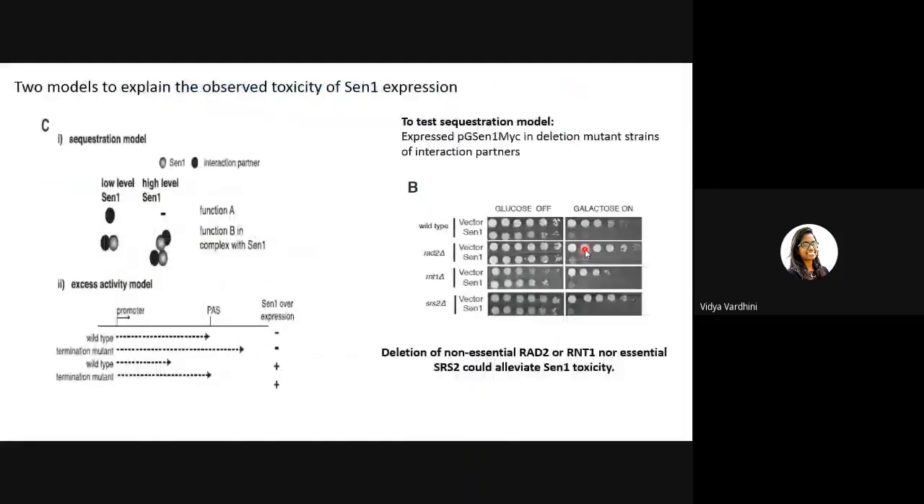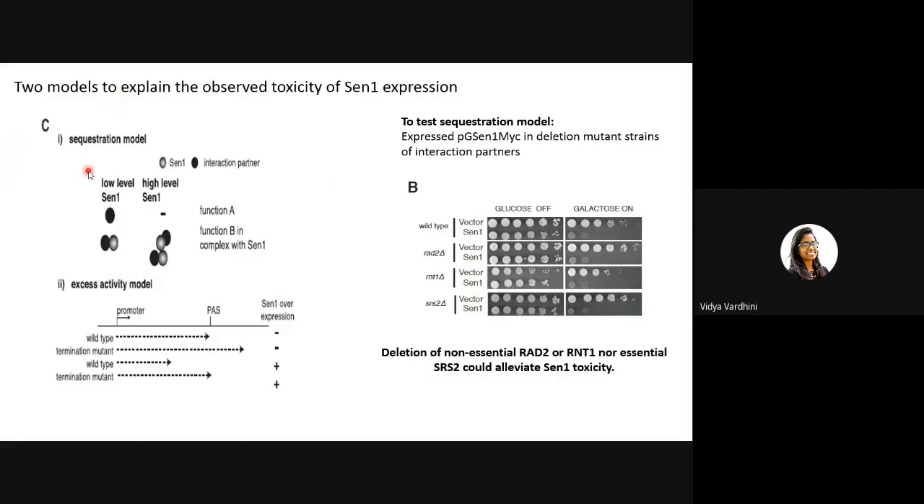So they proposed two models to check this. What is happening? SEN1 is efficient in transcription termination even at very high levels. It was able to stop the transcription, but why is the cell dying? Why are they synthetically sick when SEN1 is overexpressed? So they proposed two models.